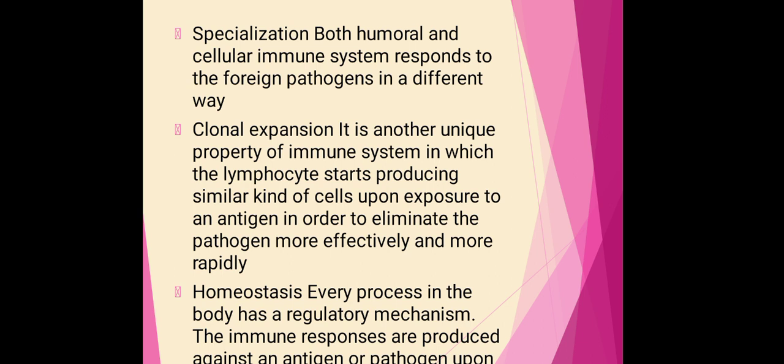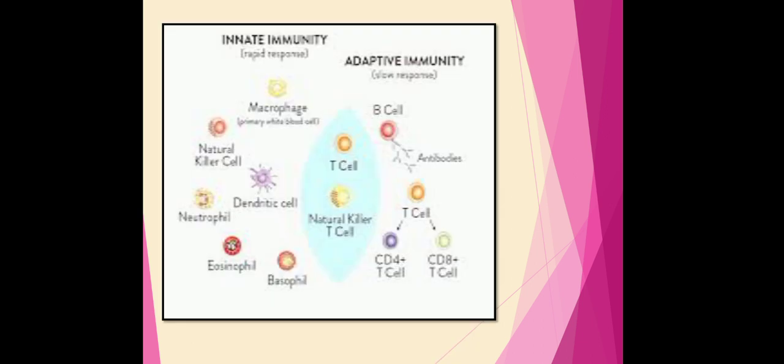So this homeostasis or regulatory mechanism is also present for the adaptive immune response. Here in this picture, you can observe the innate immunity, which gives rapid responses, and the adaptive immune response, which requires more time. As previously observed, the innate immune response involves macrophage cells, natural killer cells, neutrophils and eosinophils.